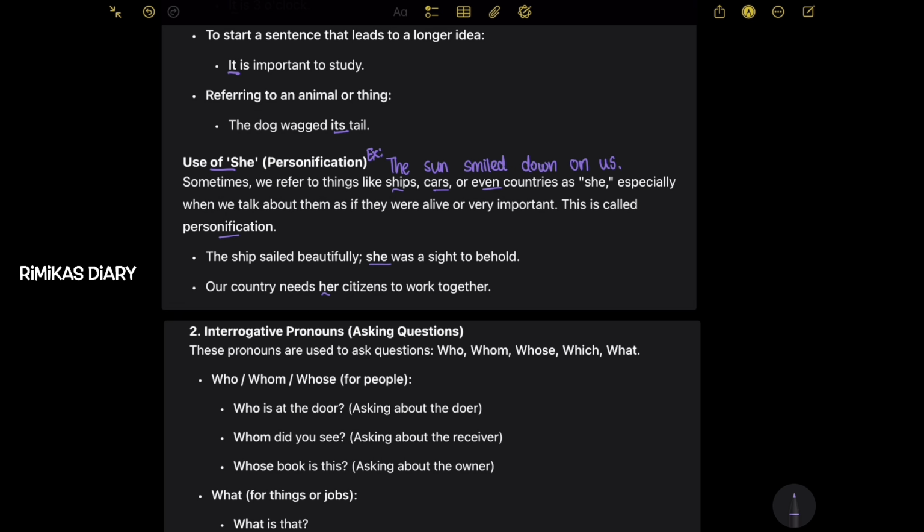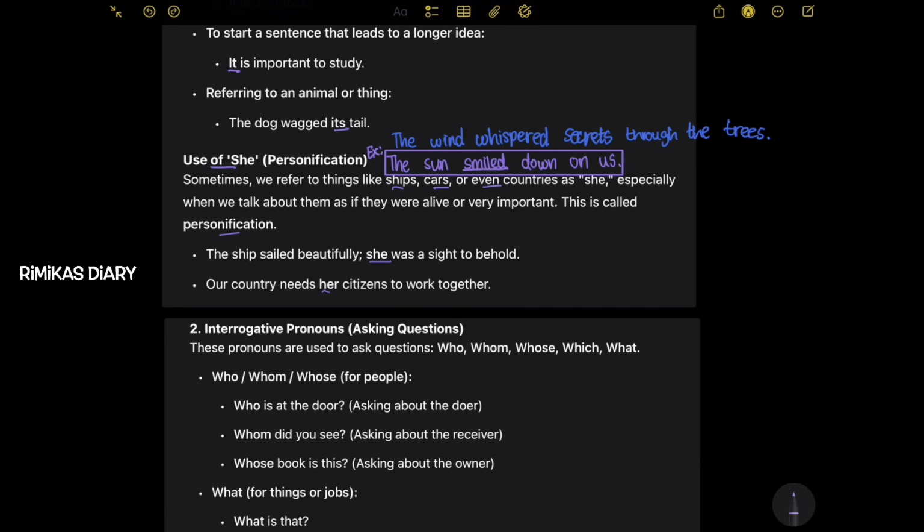So there's also another example. The sun smiled down on us. So this is an example of personification, but it doesn't use she, it's just an example in common. So the sun can't actually smile down on us, but we're just comparing with the human expression, which is smile.